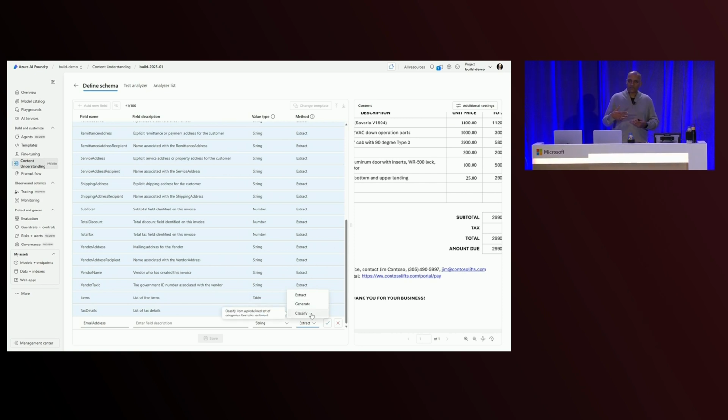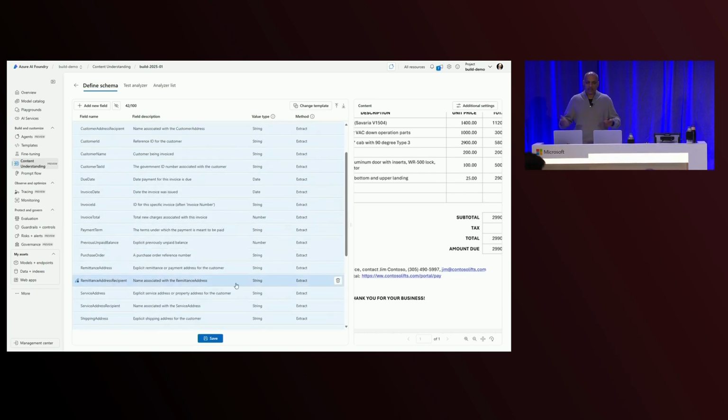And finally, there's Classify as an option. With Classify, think about this as, say, you want to generate some additional metadata, like on that particular line item. I might want to say, is this a line item that is hazardous or not? I can now define a classification field to add additional metadata on that particular line item and tell me if this is a hazardous item or not. So with classification, you're now generating additional metadata, and you can additionally expand the schema that you're generating.